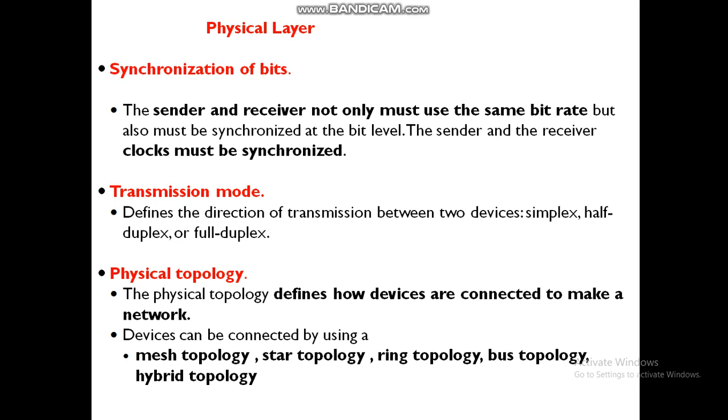Another concern of this layer is the transmission mode, for example, simplex, half duplex or full duplex. Physical topology is also under the physical layer. Physical topology means how the machines are connected in a network. There are various topologies like star, bus, ring, etc.